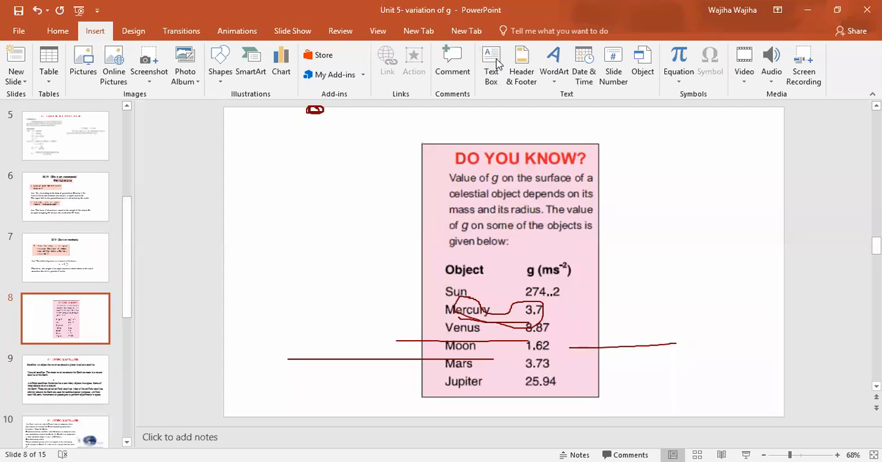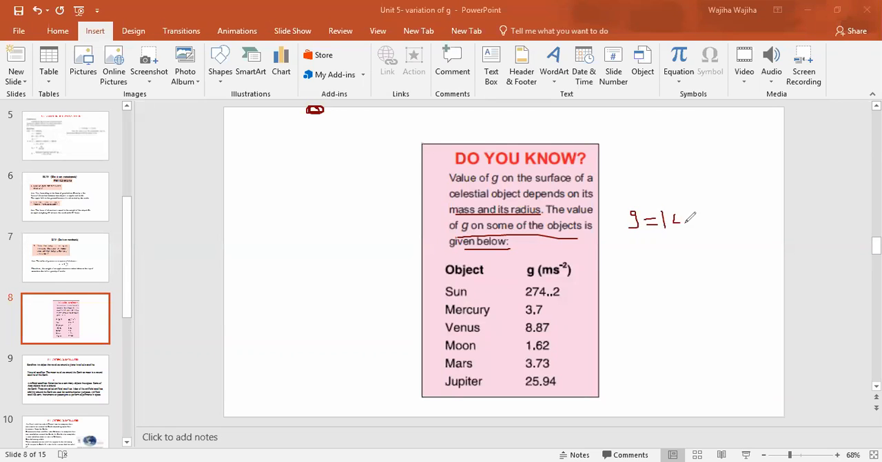Now this is the other top side information that is given in your book. The value of g on the surface of a celestial object depends on its mass and radius. The value of g on some objects is given below. So class, all of you know that the value of g on the earth is 10 meter per second square. This is the value of gravity on the earth.